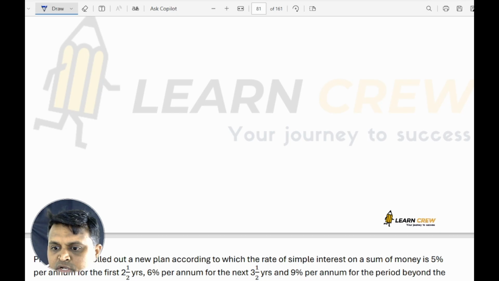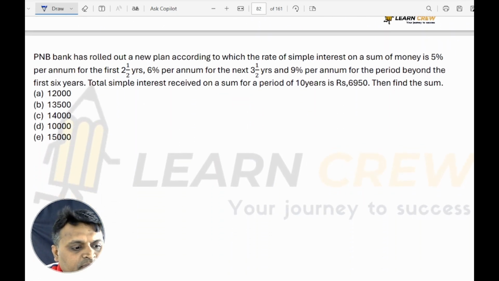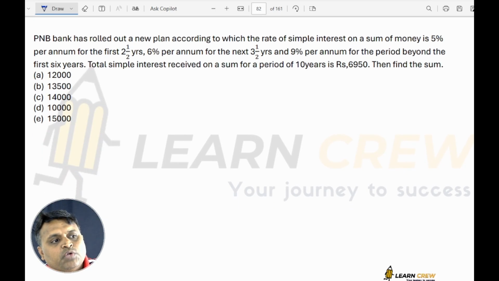Now let's go to quant. Quant we can finish very quickly. Now see. PNB Bank has rolled out a new plan according to which the rate of simple interest on a sum of money is 5% per annum for the first 2.5 years, 6% per annum for the next 3.5 years, and 9% per annum for the period beyond the first 6 years. The total simple interest received on a sum for 10 years is 6950.